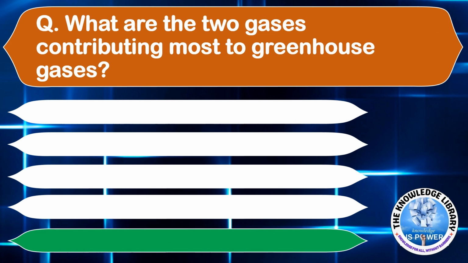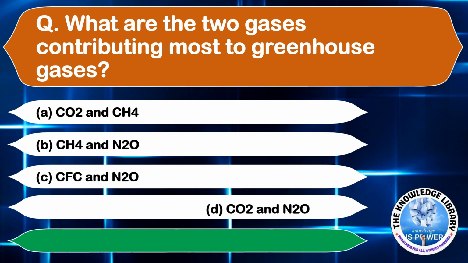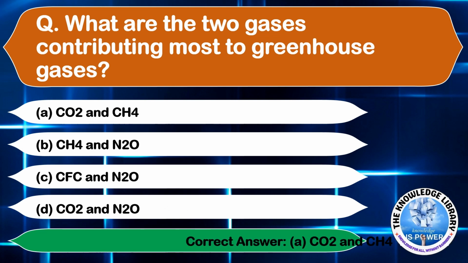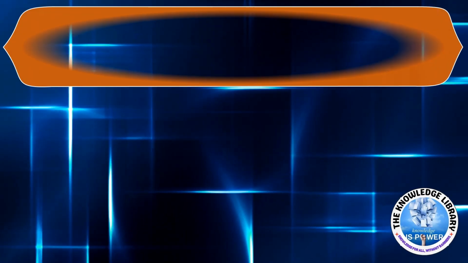What are the two gases contributing most to the greenhouse gas? Option A, CO2 and CH4, option B, CH4 and N2O, option C, CFC and N2O, and option D, CO2 and N2O. The correct answer is option A, CO2 and CH4. Moving on to the next question.